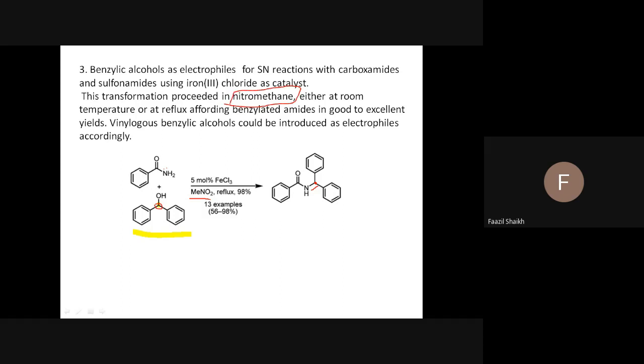So the solvent may change from reactant to reactant, reaction to reaction. This requires heating also. Yield is very excellent, up to 98% yields are possible. Okay, 98% yields are possible. You see. So I think you got it. This reaction also.